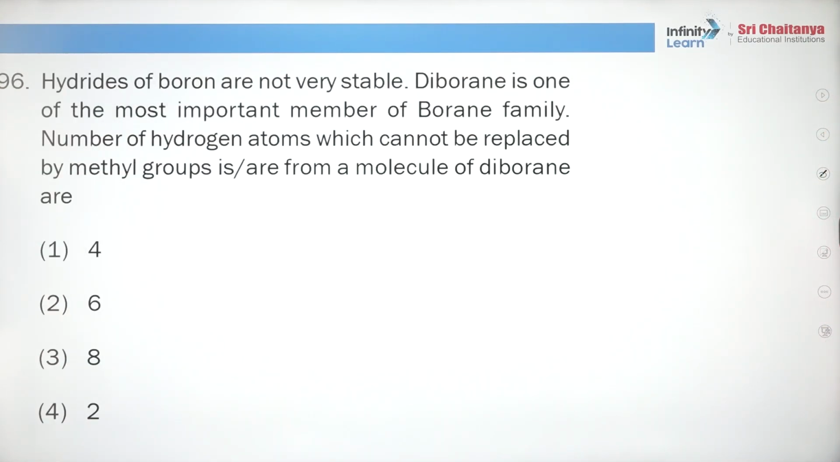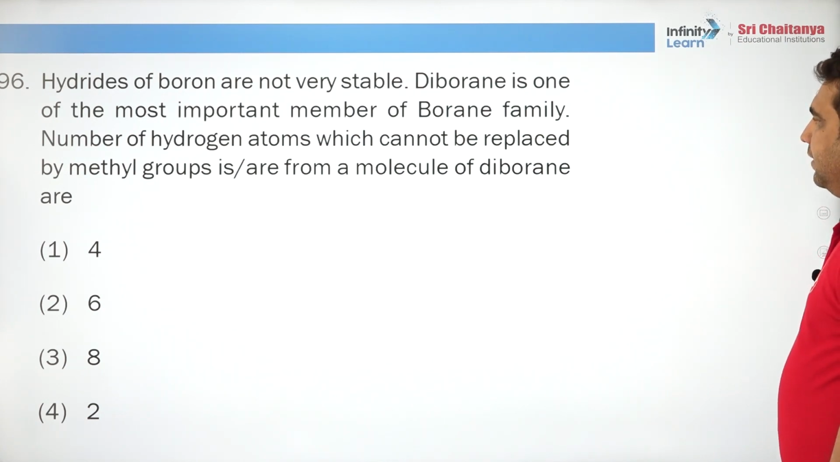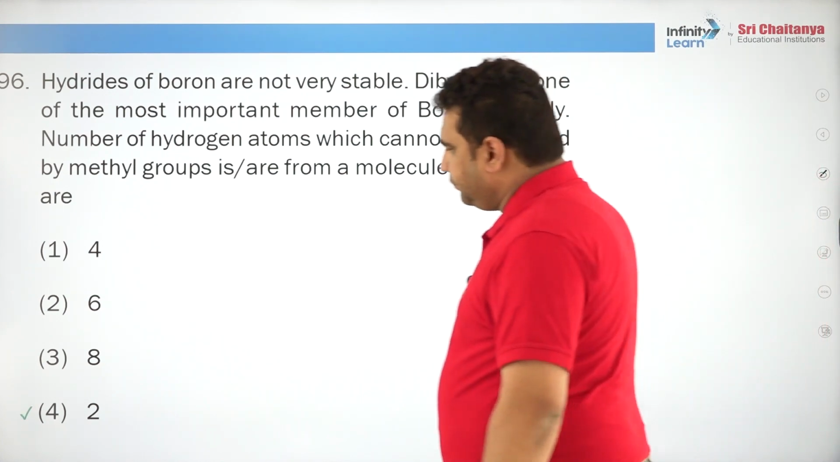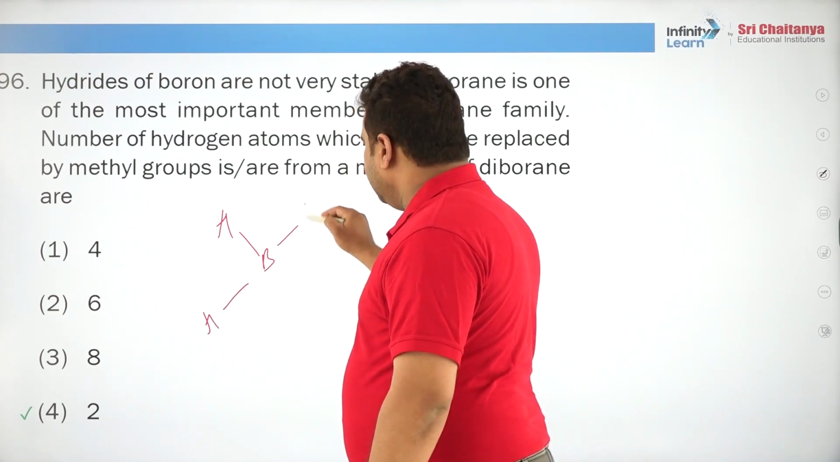Hydrides of boron are not very stable. Diborane is one of the important members of the boron family. Number of hydrogen atoms which cannot be replaced by methyl groups. Okay, see, what is the concept here? The concept here is the structure of diborane.